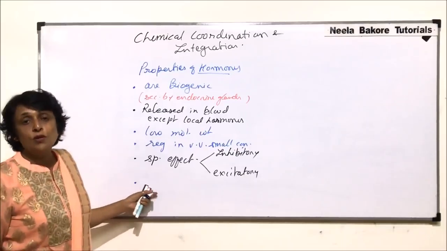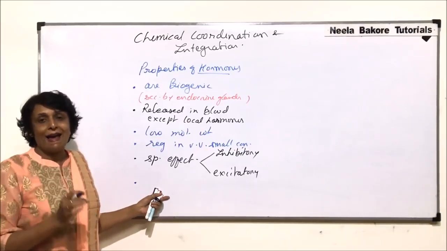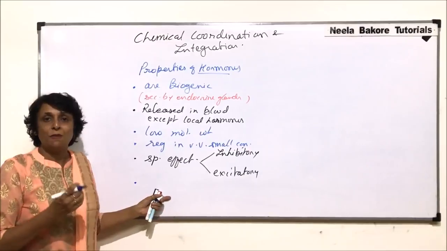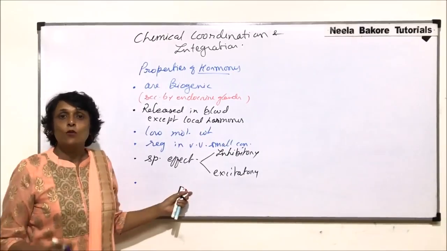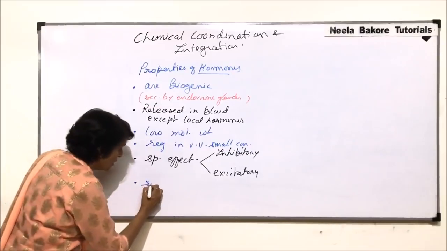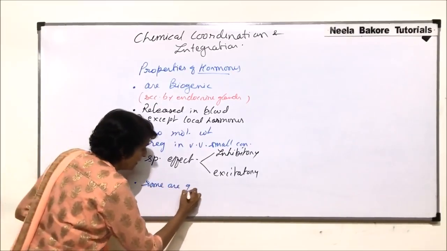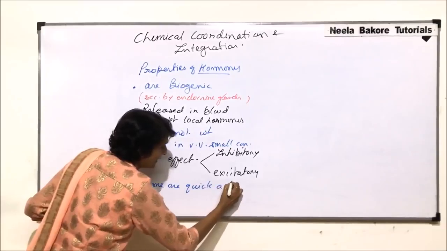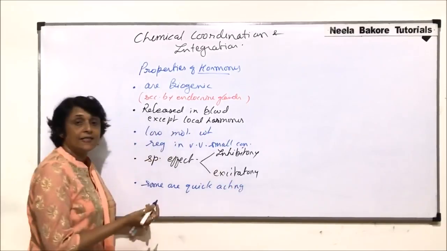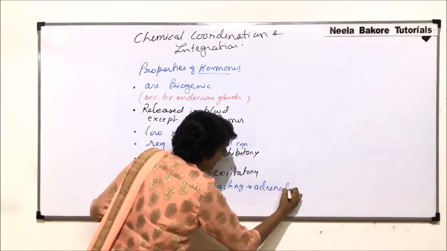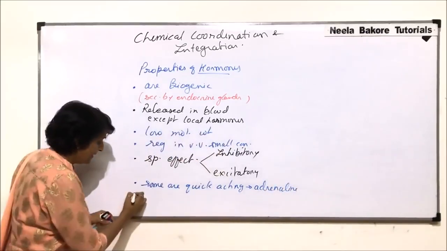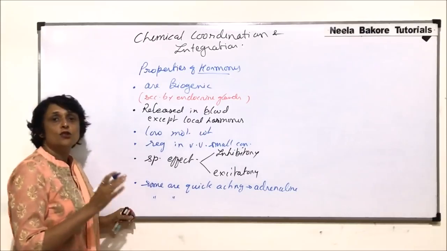Some hormones have quick acting effect or quick action. That means as soon as they are released, their function starts. They are called quick acting hormones. One example that we can take here is adrenaline, and there are some which are slow acting.